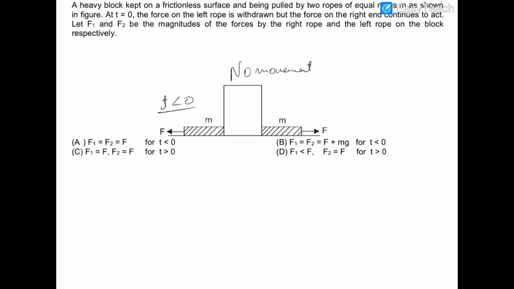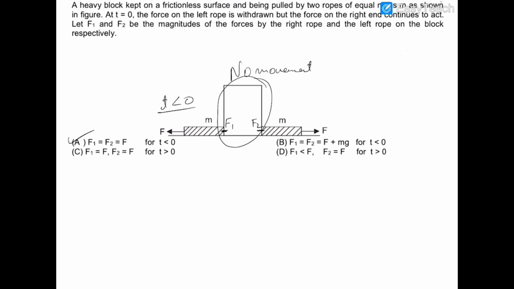in the system. If the system will not move, then these reactions will be equal, because if this heavy block is being pulled by equal forces in both directions, then it would not move. As we know that this system is not moving, we can conclude that this heavy block is being acted upon by equal forces on both sides. So these forces are given as F1 and F2. These will be equal before t equal to 0. So option number A will be correct.